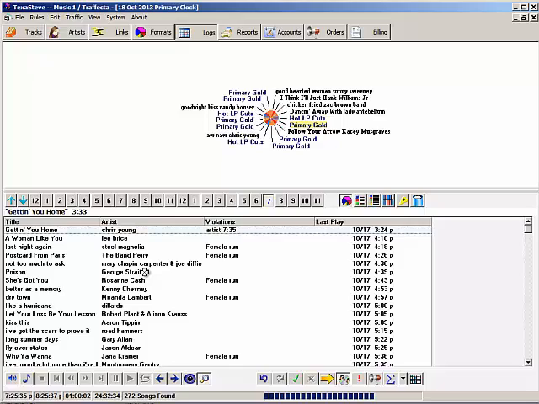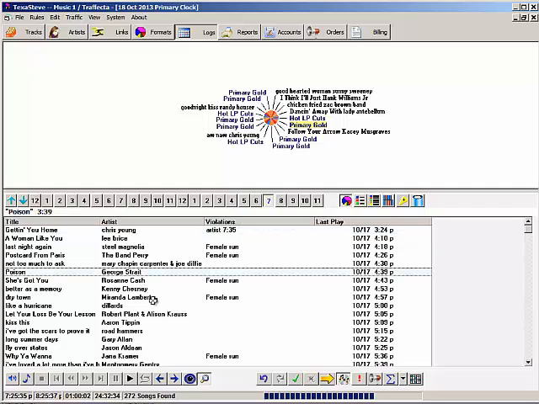Because if you do, you might grab a song that's already been scheduled earlier in the day. I've got this category set for a 27-hour turnover, and I don't want any of these songs playing twice in the same day, and certainly I don't want them playing within 5 or 10 or 15 hours of the last time they played. Also, I want every song in the category to get the same number of spins. If I were to select this George Strait song and drop it into this slot, well, that would have an extra spin, one more than all the others in the category. Now, that might be okay, but I don't want that.